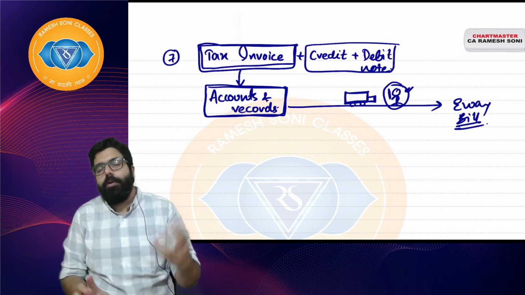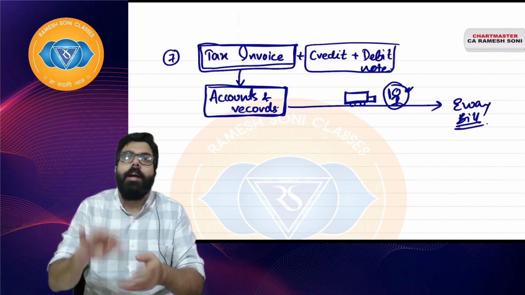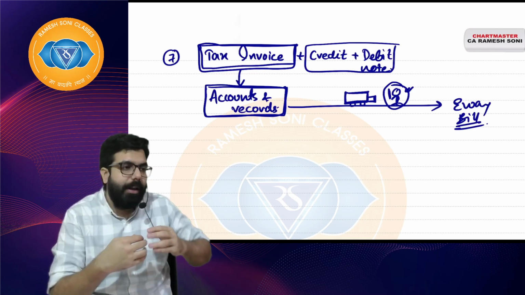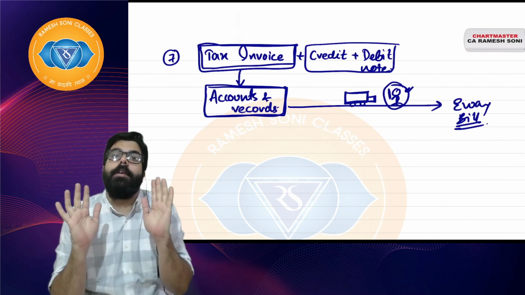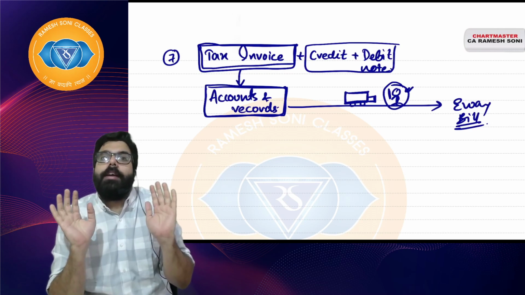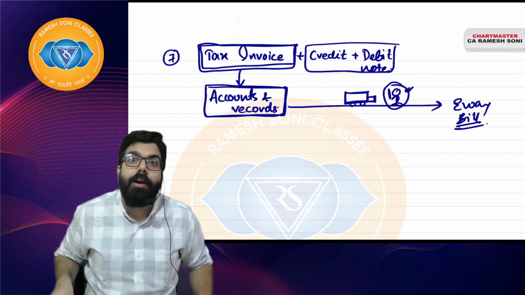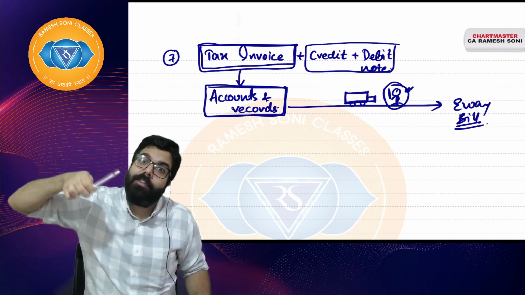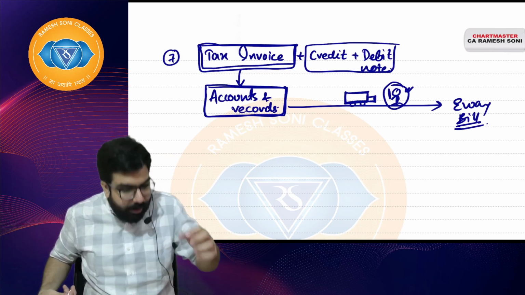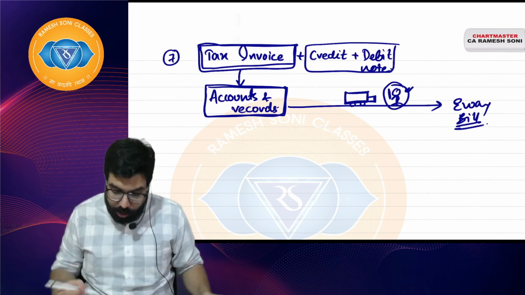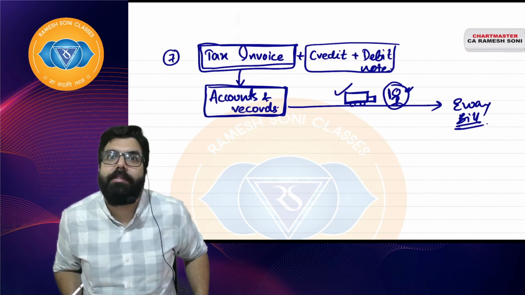Once I go ahead and sell my goods, issue the tax invoice, and maintain all my records, I'll issue an e-way bill. So when the goods are going on the way and the department officer is catching, my person can show him, see sir, we have issued the correct tax invoice, we have collected the GST and given it to government. I hope everyone is clear. So government has employed tax officers to stand on the way and check if somebody is selling the goods without the invoice, catch those goods, confiscate the goods, confiscate the truck. Everything can happen.